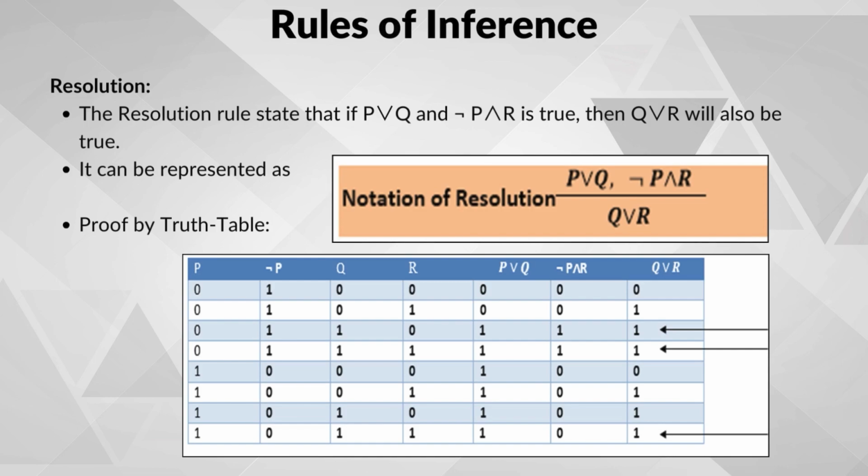Either I have a cat, which is P, or I have a dog, which is Q. So, it can be written as P or Q. Then I do not have a cat, that is not P, but I have a fish, that is R, so it can be written as not P and R. Using the resolution rule, we know that either I have a cat P or I have a dog Q, but we also know that I do not have a cat, that is not P, and instead I have a fish, that is R. So, based on the resolution rule, we can clearly say I have a dog or I have a fish, that is Q or R. So that was the last inference rule, that is the resolution rule.